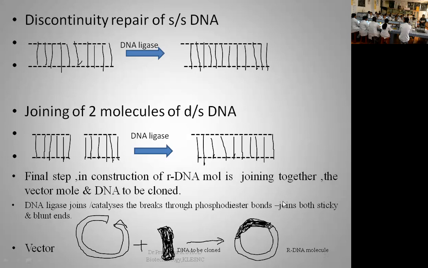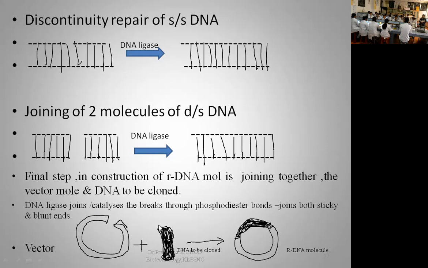It means this DNA ligase enzyme joins both sticky and blunt ends of the DNA molecule. Which means if this is a blunt end DNA molecule, we need to introduce the foreign DNA with a blunt ended DNA molecule for compatibility. If this end is sticky, you need to use sticky ends here also.